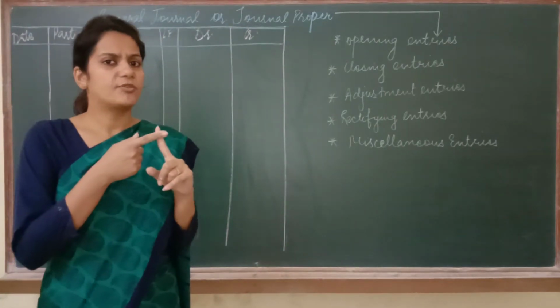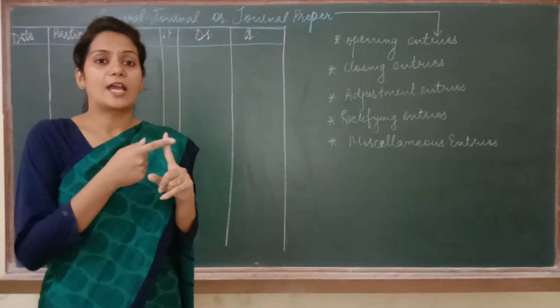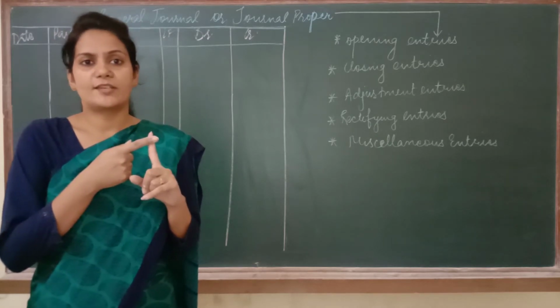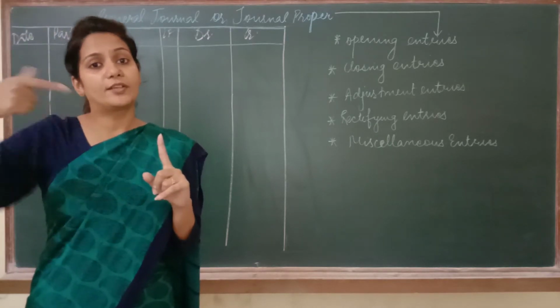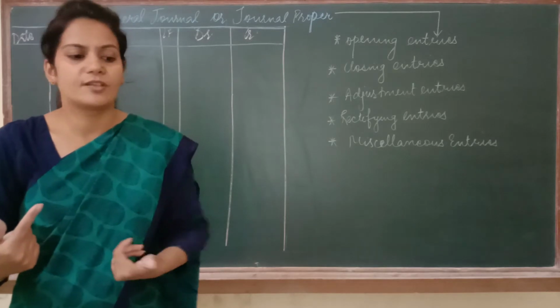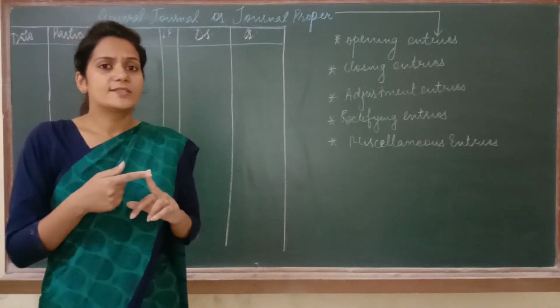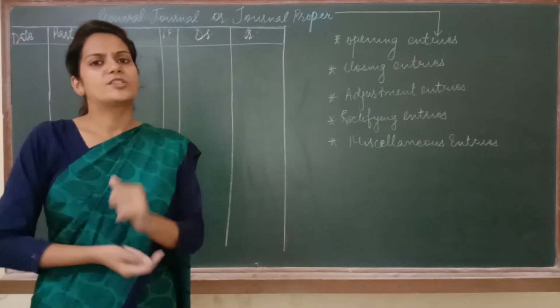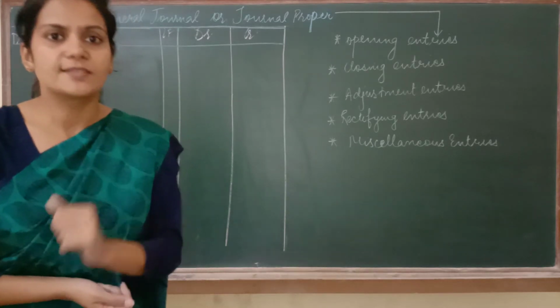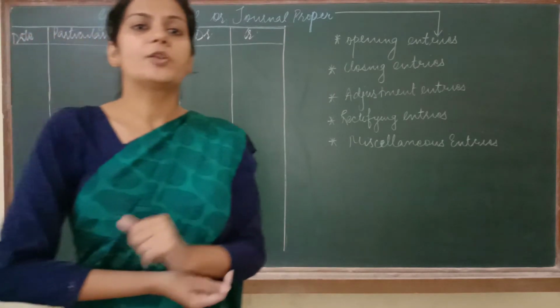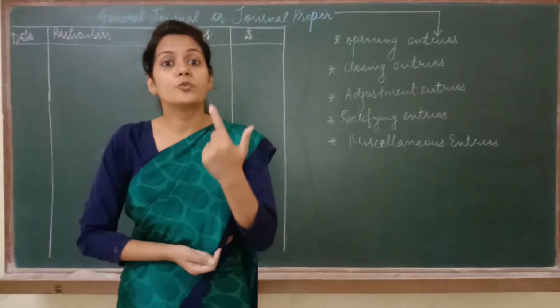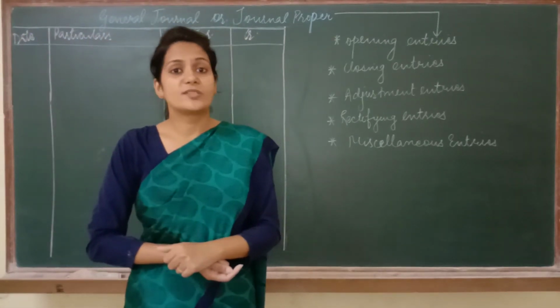Can I record this entry in cash book? No, because in cash book we are going to record only cash transactions, and machinery purchased on credit from Mohan is a credit transaction. There is no flow of cash in this transaction. I can't record this entry machinery to Mohan in purchase book also, because machinery is an asset, and in purchase book we are recording only the credit purchase of goods, and goods means those in which our business deals.